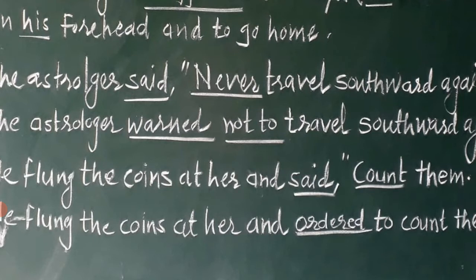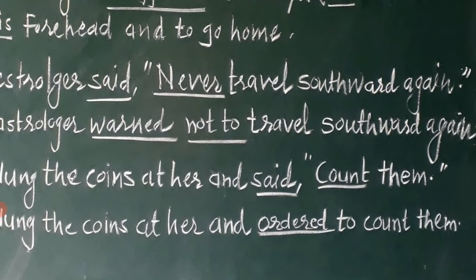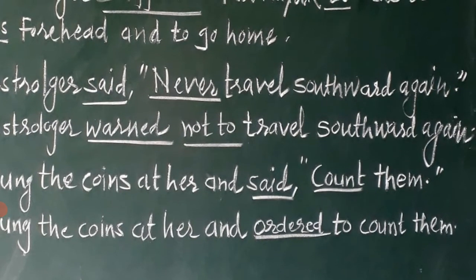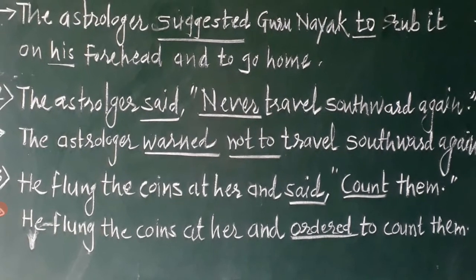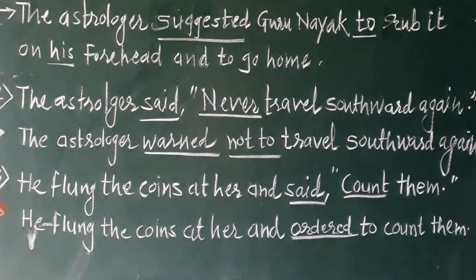Not to already satisfies the meaning of never, so the word never is not repeated. Later on travel is kept as it is, and southward again as it is, and finally a full stop. So this is how we have converted one negative sentence into indirect speech.